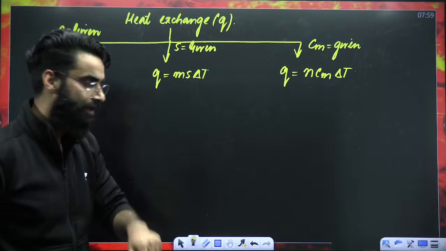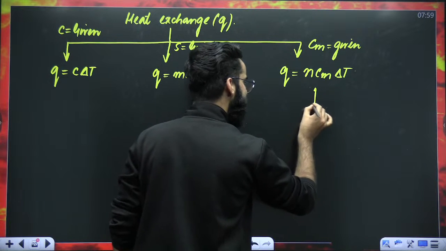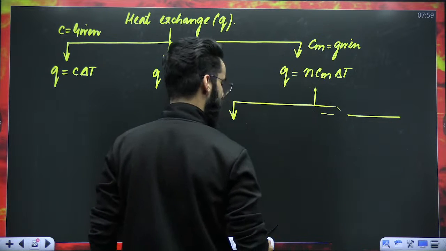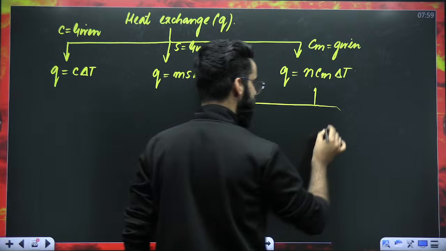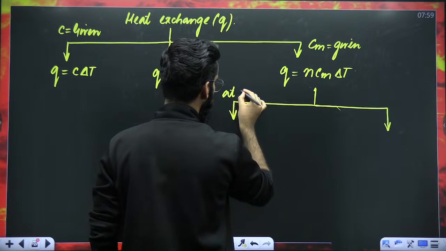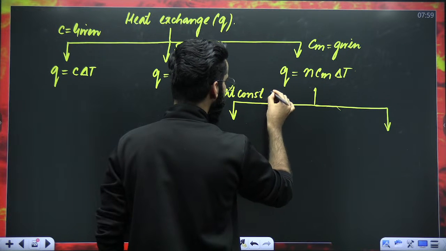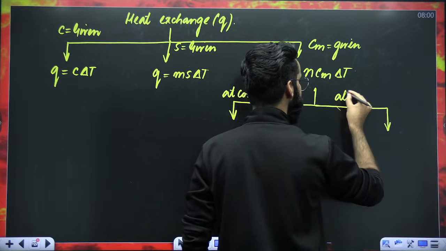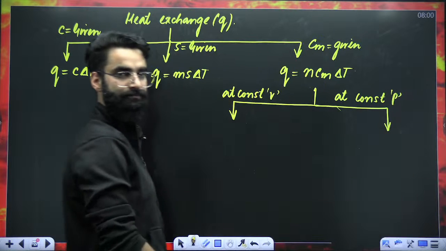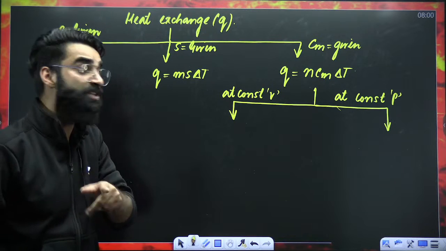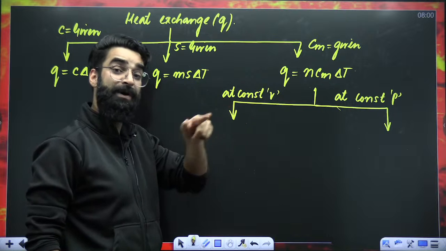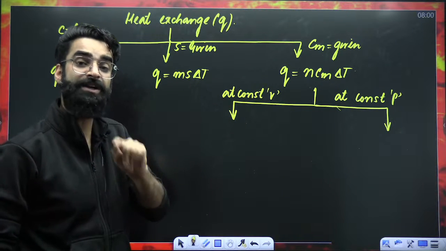Right? Now, people, over here, there are two things. I'll write at constant volume, and here I'm writing at constant pressure. Molar heat capacity, per unit mole, when defined at constant volume.